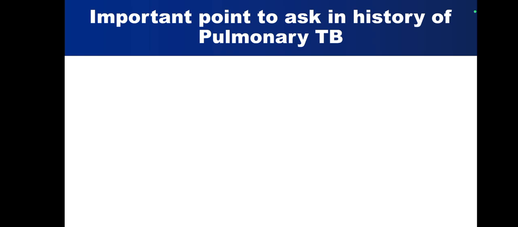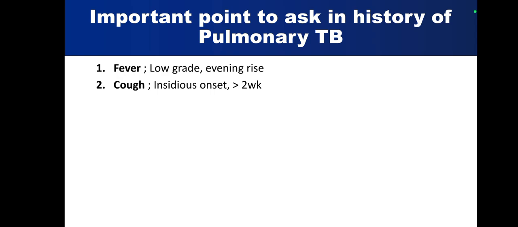There are certain important points to ask in the history of pulmonary tuberculosis. What are these important points? If you look for the fever, it is a classical low-grade evening rise. Cough, insidious in onset, lasts for more than 2 weeks. Hemoptysis: if somebody is having hemoptysis, you should always ask for onset, duration and quantity.